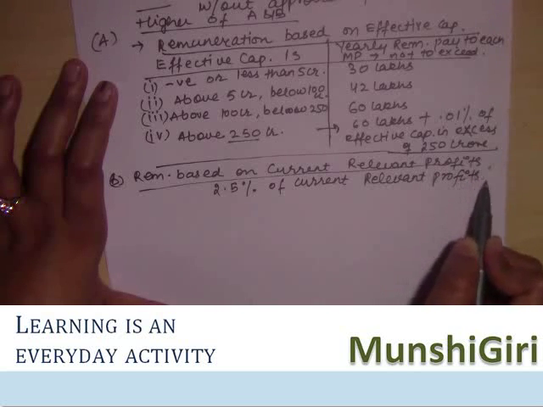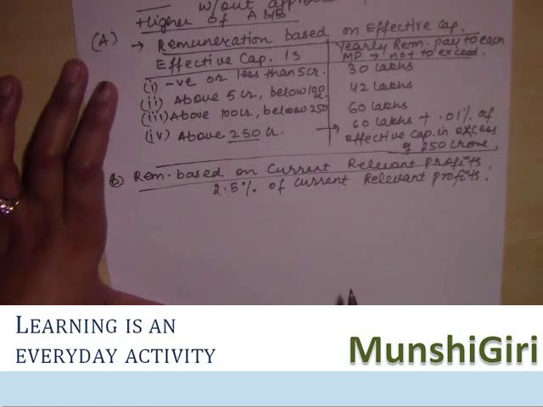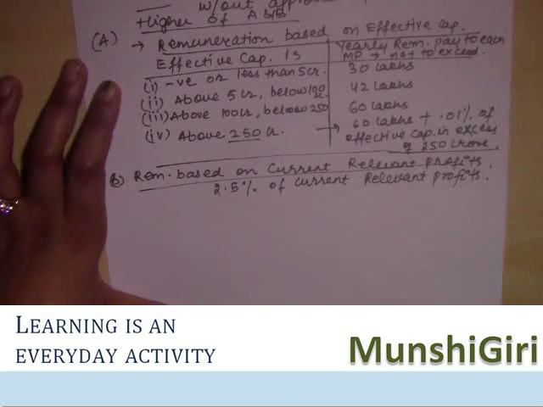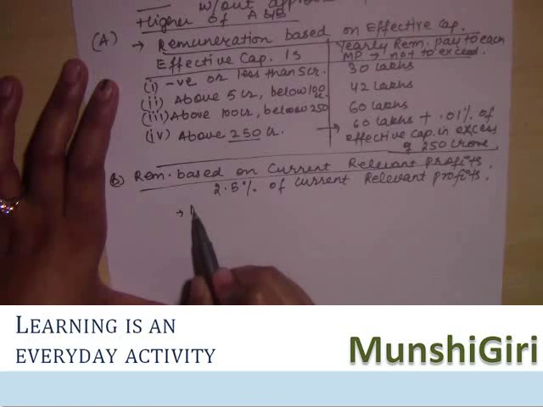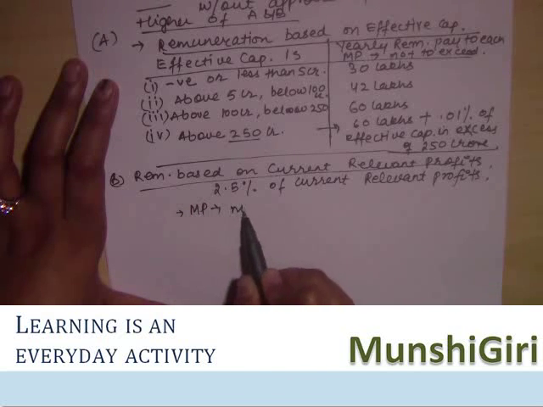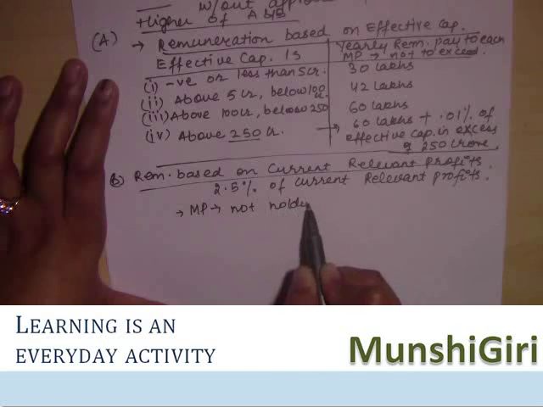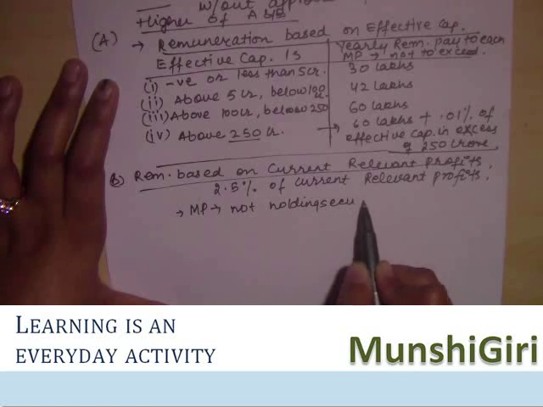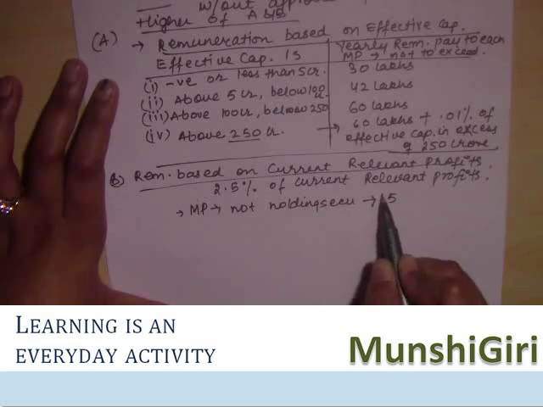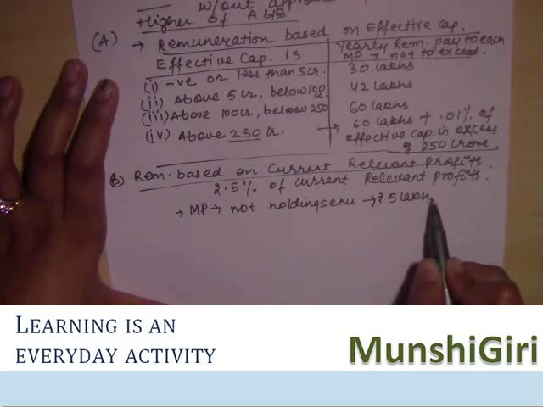But this can be paid only in case of certain persons. Those certain persons are a managerial person who is not a security holder, not holding securities of the company of nominal value of 5 lakh rupees or more.